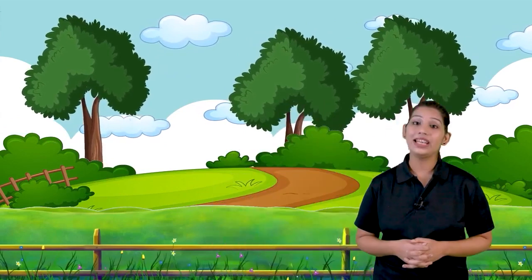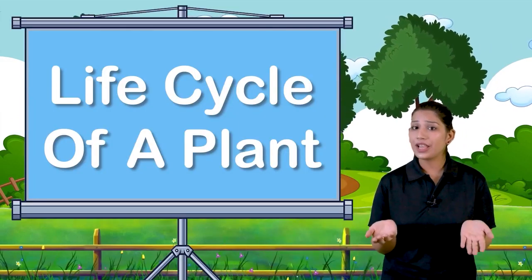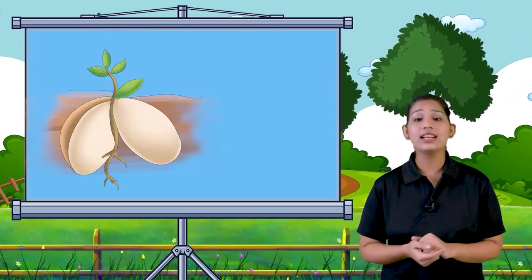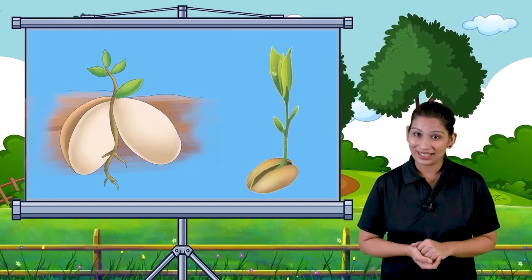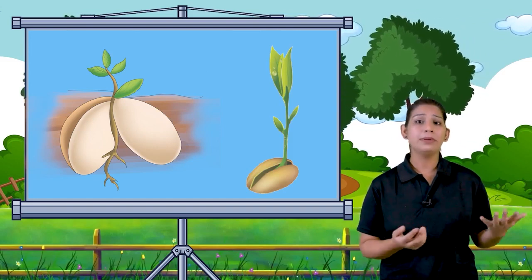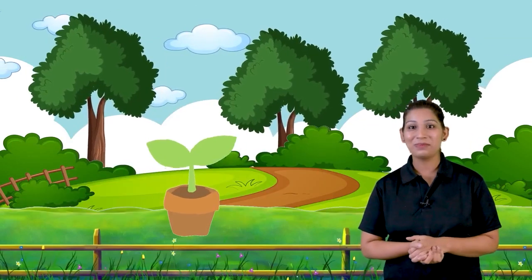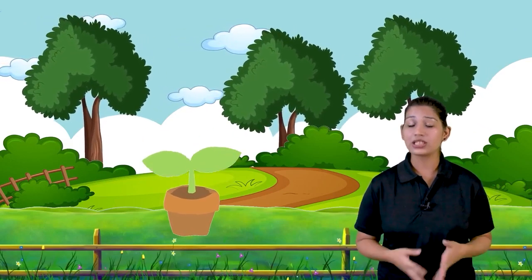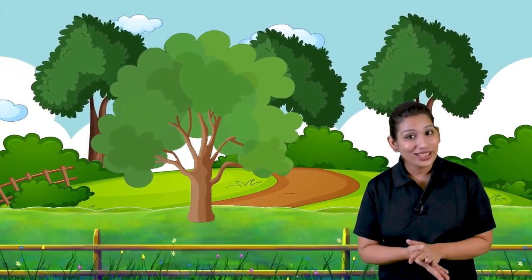Next comes up life of a plant. You know, students, what is the life cycle of a plant? First, it is a seed. Then it becomes a sapling. After being a sapling, it becomes a plant. Then this plant grows and become big as tree.